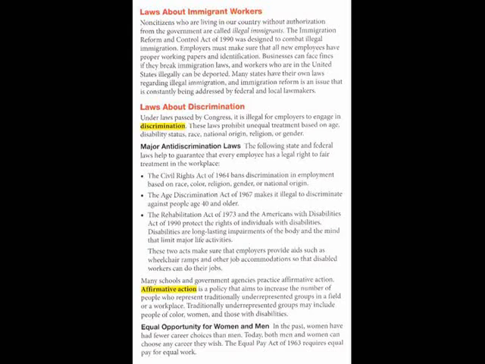Equal opportunity for women and men. In the past, women have had fewer career choices than men. Today, both men and women can choose any career they wish. The Equal Pay Act of 1963 requires equal pay for equal work.